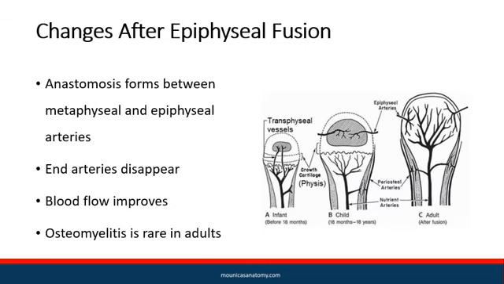But in adults, after epiphyseal fusion, anastomosis occurs between the metaphyseal and epiphyseal arteries, and the end arteries disappear. Blood flow improves. Osteomyelitis is rare in adults.